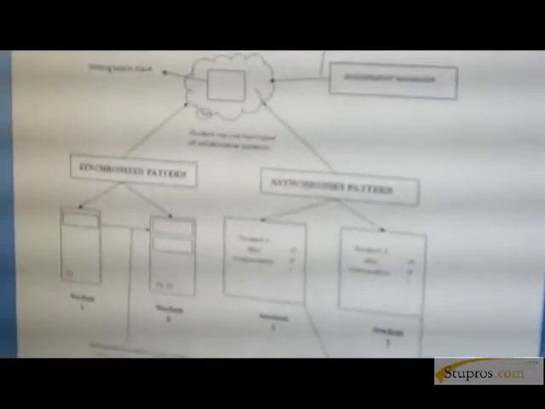And now I explain the concept with the system architecture. Here I have one cloud. These 2 students are going to develop the document by the synchronized pattern, and these students are going to develop the document by the asynchronous pattern.